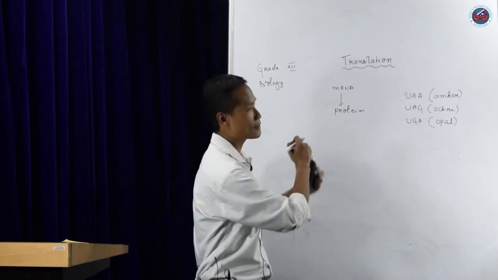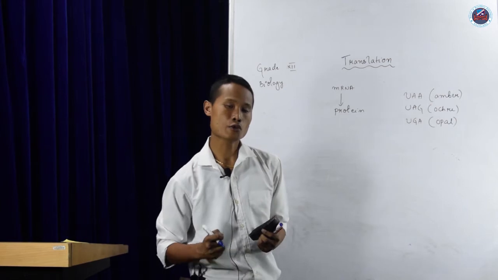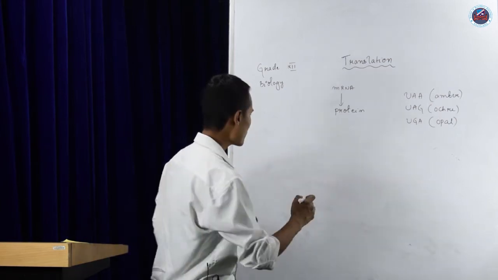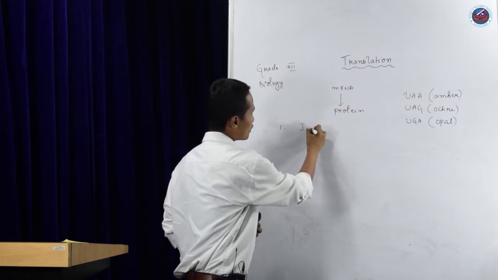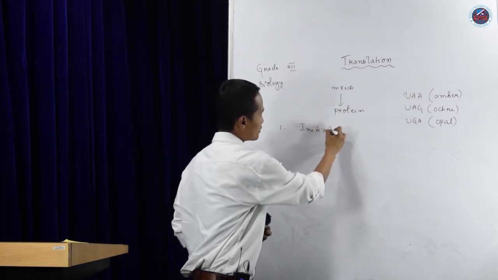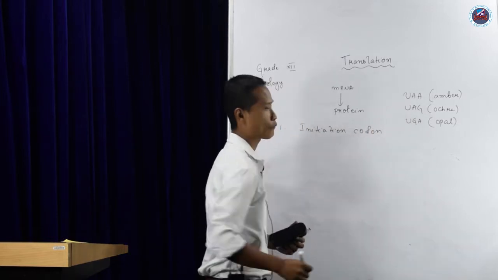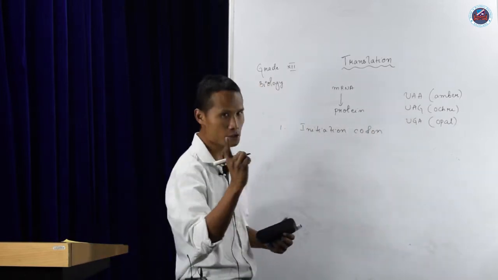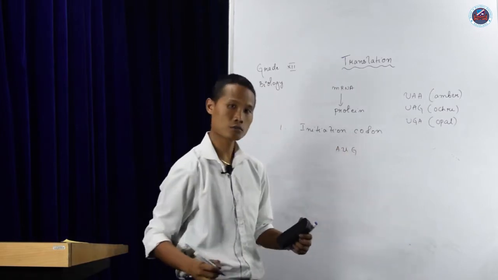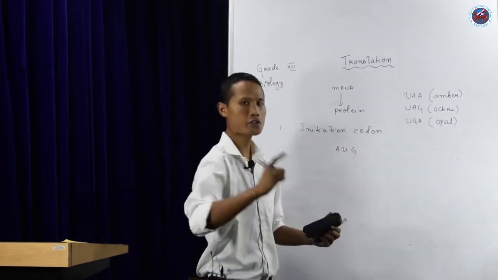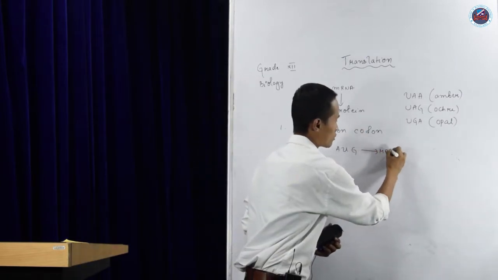Before undergoing the steps of this process, let's see some of the basic requirements. The first one is the initiation codon. We have already discussed the initiation codon. It is a very important codon, that is AUG. This is a codon which codes for methionine.